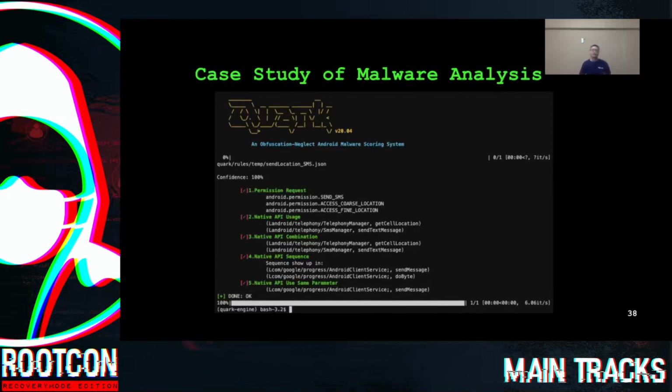And in stage 4, we know that those two functions are called in the right sequence. So we can start to find functions that contain the native APIs and check if they are really called in the right sequence. The information of the two functions and the sequence will be shown in the next version of Quark engine.